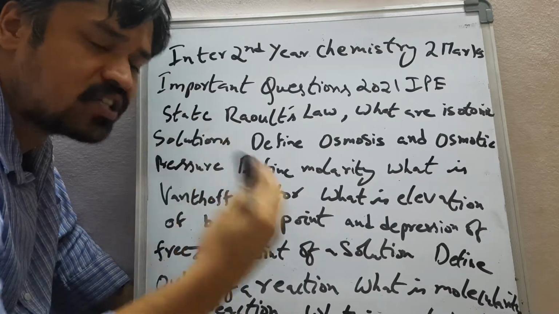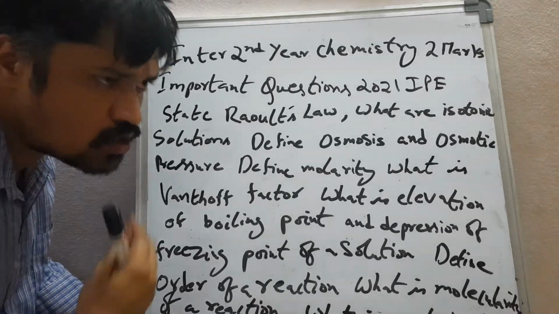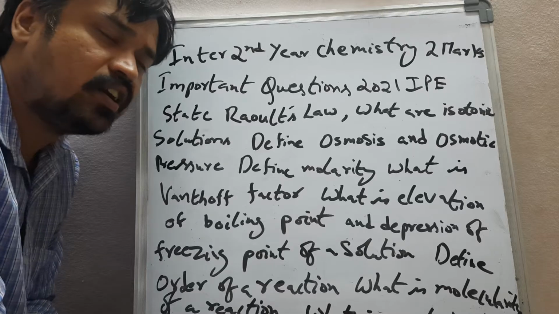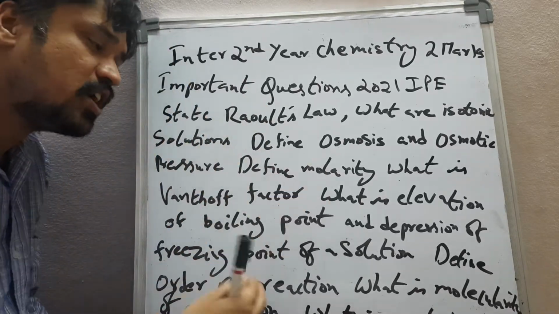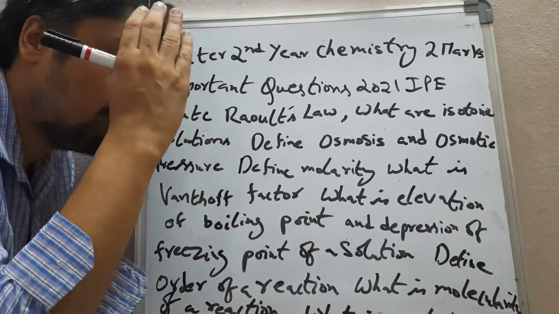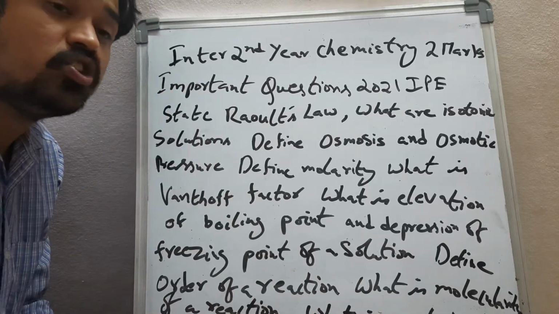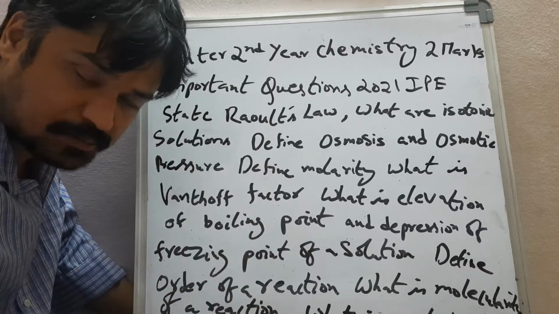You need to understand the concept, friends. I suggest each and every student to understand the concept. Understanding the concept is very important to get success in the public examinations. If you understand the concept and practice well in the book or a notebook, then definitely you can get 100 out of 100 marks without any doubt.